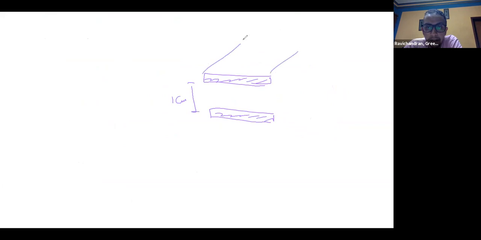The dimensions for these plates are 20, 20, and 1 centimeter. We have a force applied to this plate, and the other one is stationary. This force is equal to 5 Newton.